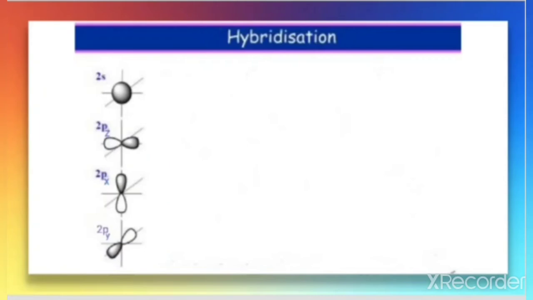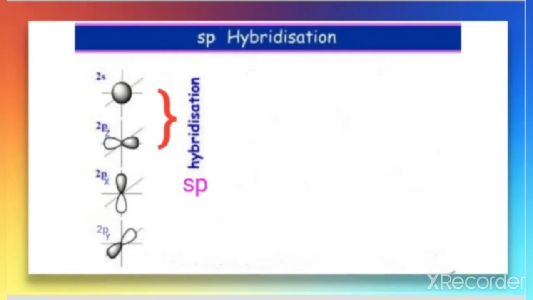Now let us discuss the types of hybridization. As we have discussed, there is an intermixing of atomic orbitals. If there is an intermixing of the 2s and 2pz orbitals, it results in the formation of hybrid orbitals, called sp hybridization.